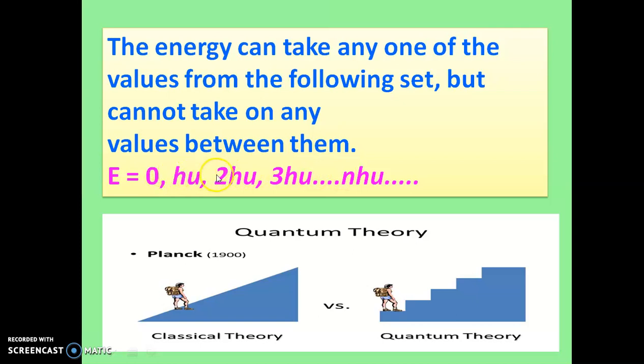In between h nu and 2h nu, or 2h nu and 3h nu, energy cannot take any value. This is the explanation by quantum theory as compared to classical theory for the energy of the radiation.